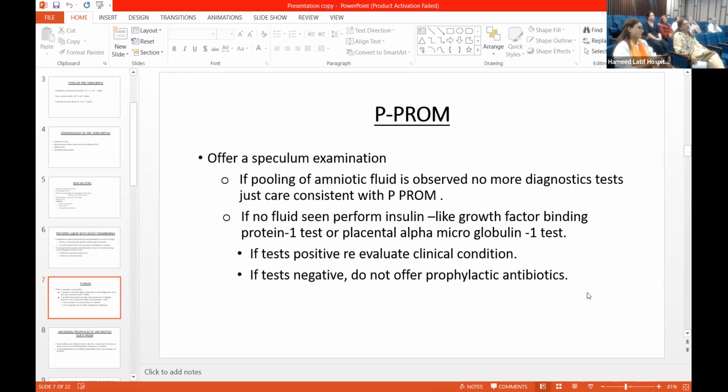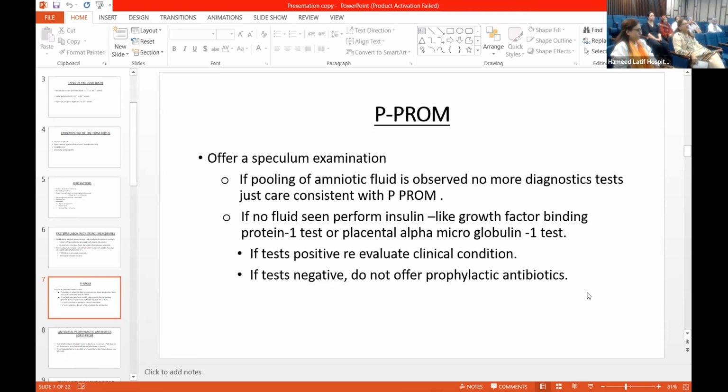Insulin-like growth factor binding protein, is this test available in Pakistan? Maybe Aga Khan. If it is available at Aga Khan, is it available in Lahore? So we need to check from the Aga Khan laboratories, and this is your job. You are going to check from the Aga Khan laboratories whether this test facility is available. If it is available, how much does it cost?